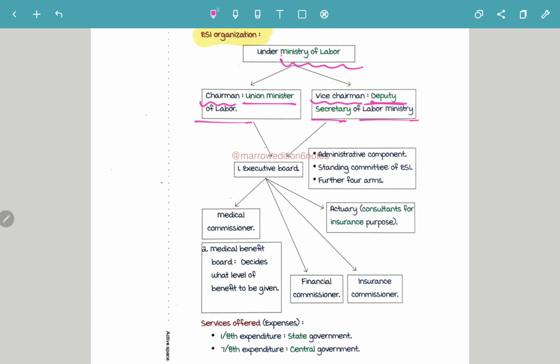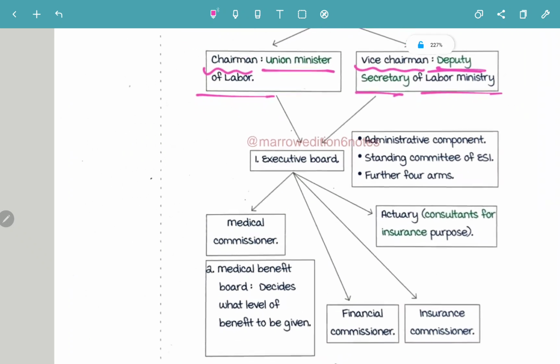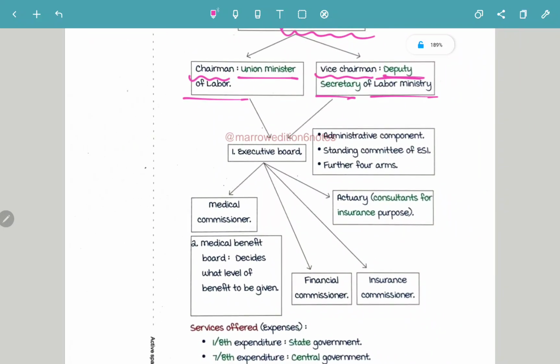Now both of them will comprise the executive board. What are the executive board's functions? First, it is the administrative component, and also it is the standing committee of the ESI.